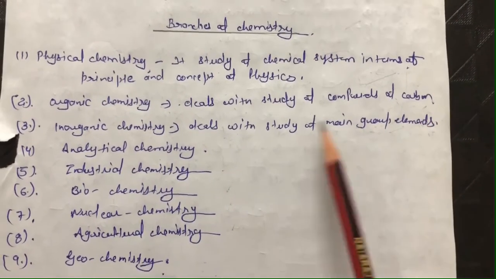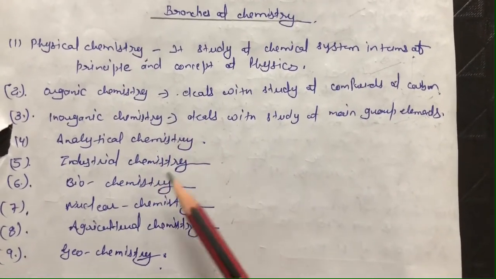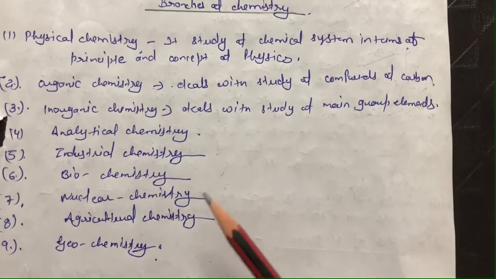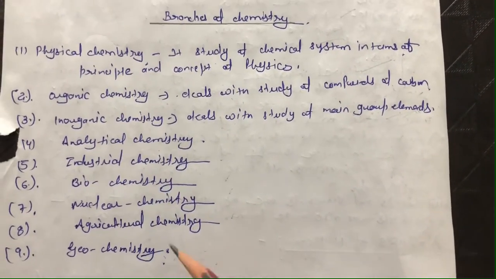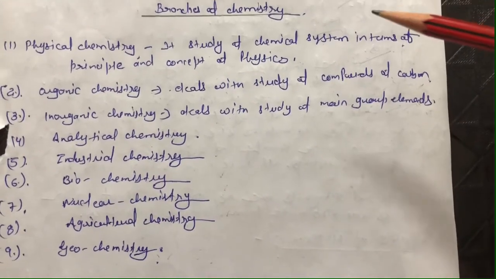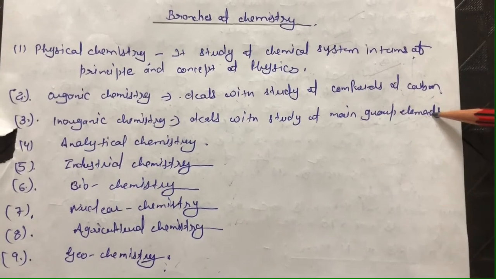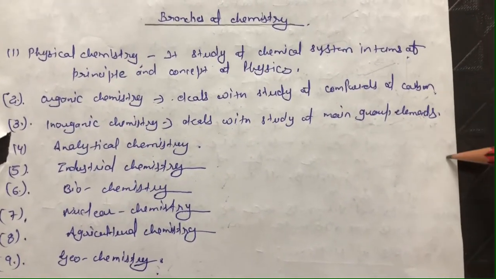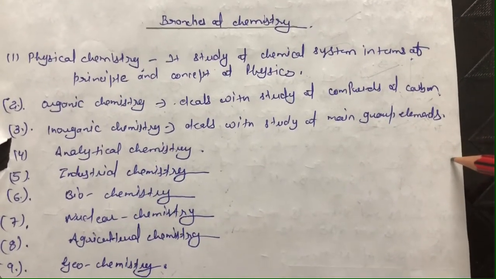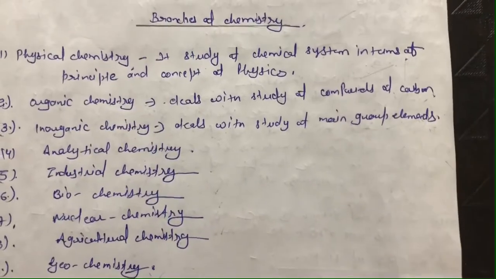Clear? And then analytical chemistry, industrial chemistry, biochemistry, nuclear chemistry, agricultural chemistry and geochemistry. Clear? So in your plus 1 class you have to focus only on the first 3 branches of chemistry. We have to learn about all these 3 branches in detail in your plus 1 class. So let's start with our next topic, that is the importance of chemistry.